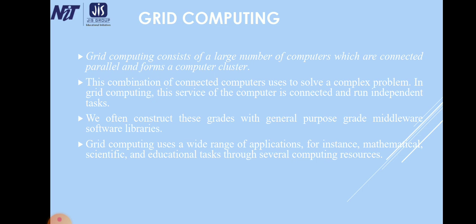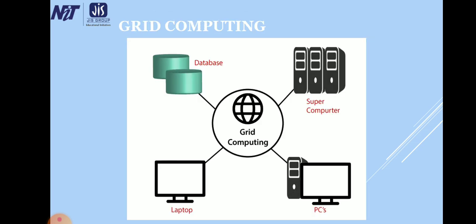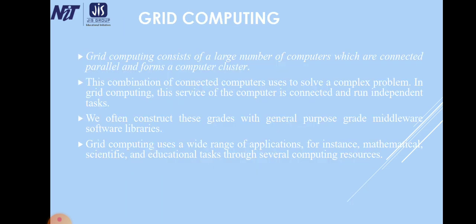We often construct these grids with general purpose grid middleware software libraries. Grid computing is used in a wide range of applications, for instance mathematical, scientific, and educational tasks through several computing resources.